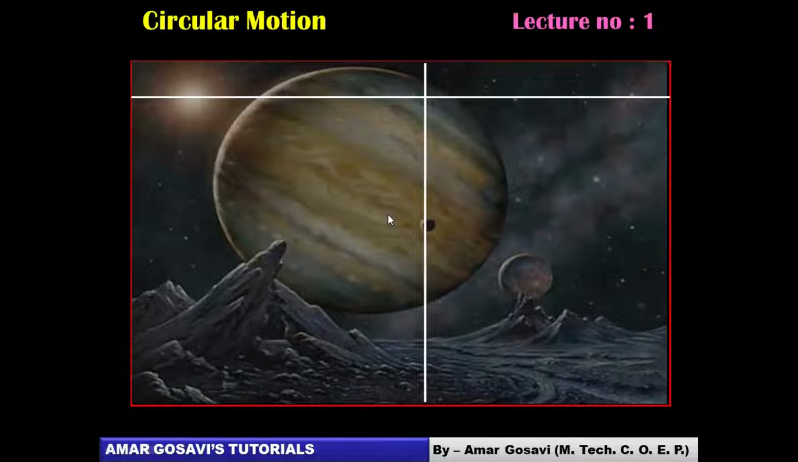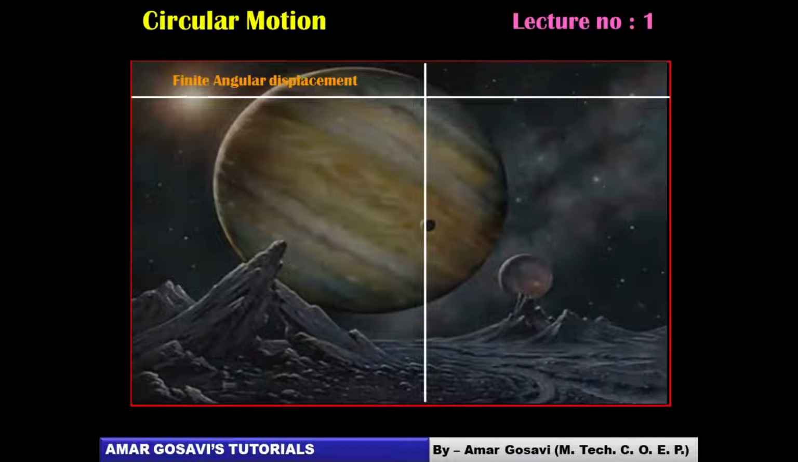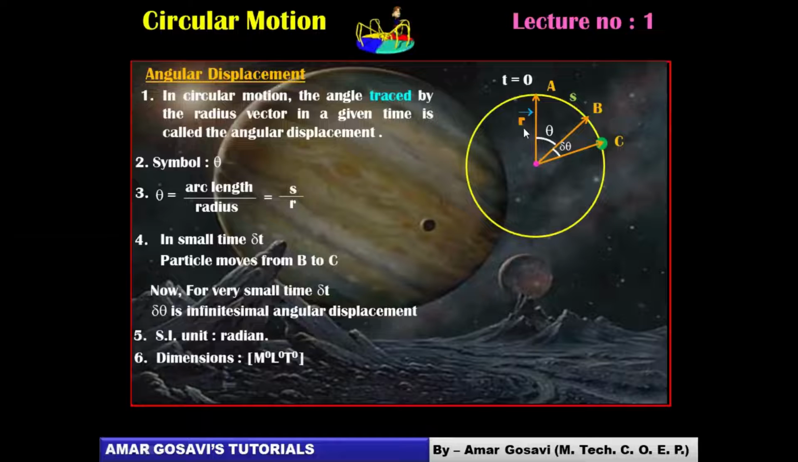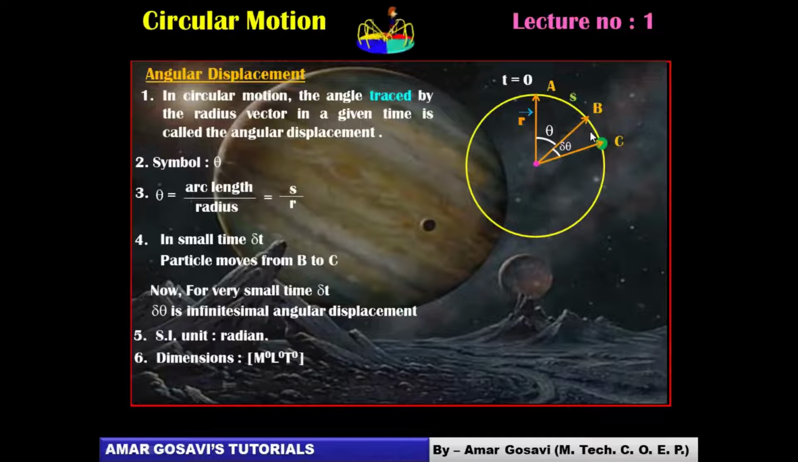Let's compare the difference between finite angular displacement and infinitesimal angular displacement. That means from the previous diagram we are comparing theta and del theta. What's the difference between these two? Del theta is infinitesimal angular displacement and theta is finite angular displacement. Infinitesimal means the time span is going on, the change is going on. Here the change is completed basically.